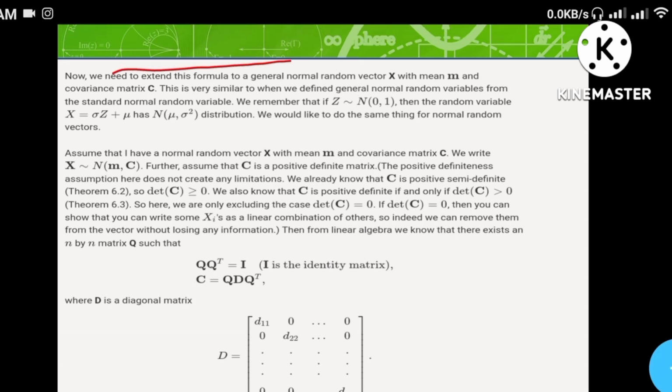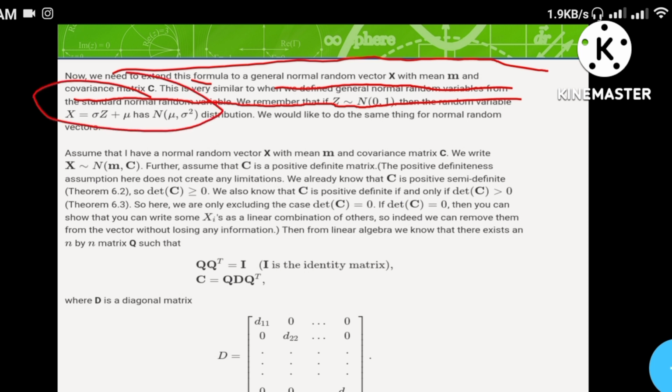Now we need to extend the formula to a general normal random vector with mean m and covariance matrix C, very similar to how we define a general random vector from the standard normal random vector. We remember that if Z is distributed as N(0,1), the random vector X = σZ + μ has distribution N(μ, σ²), where σ is the standard deviation. We would like to do the same thing for normal random vectors.